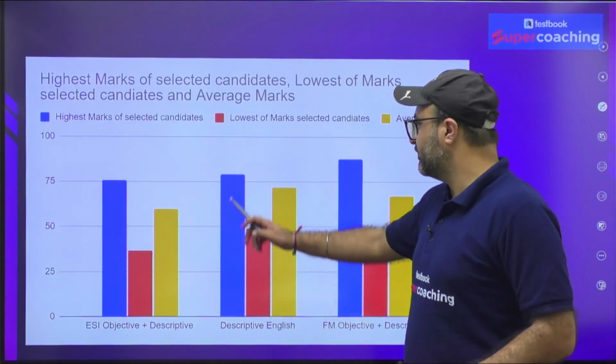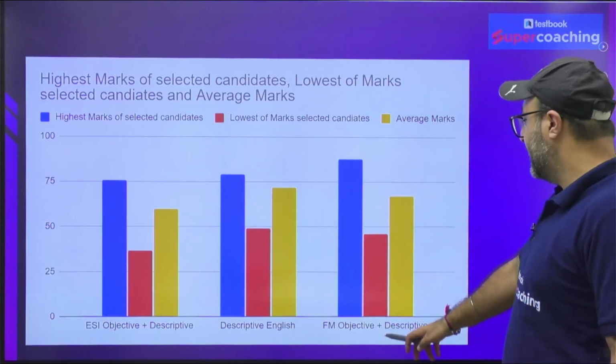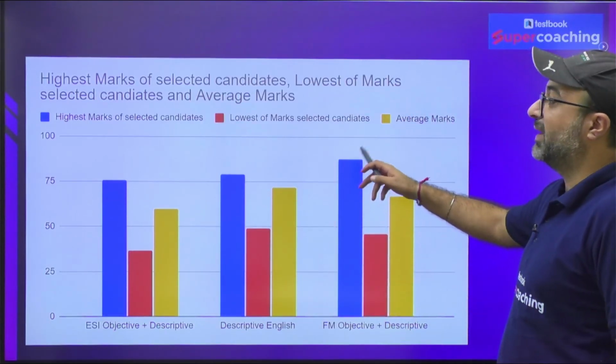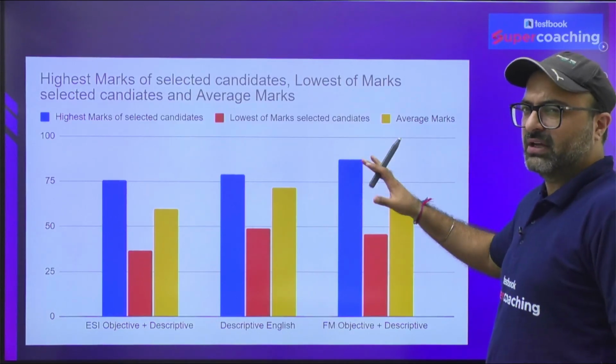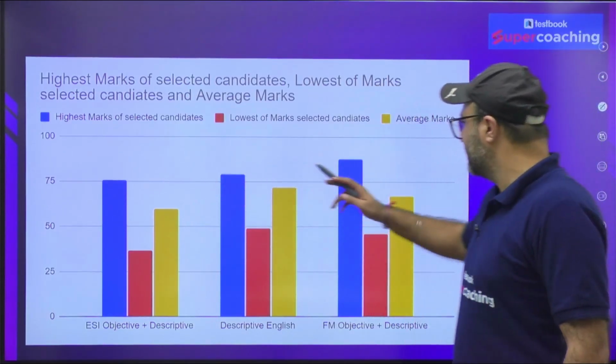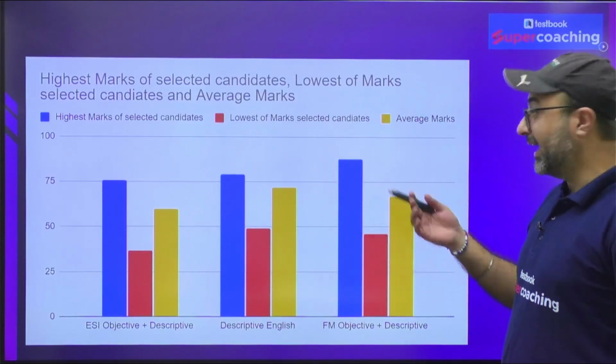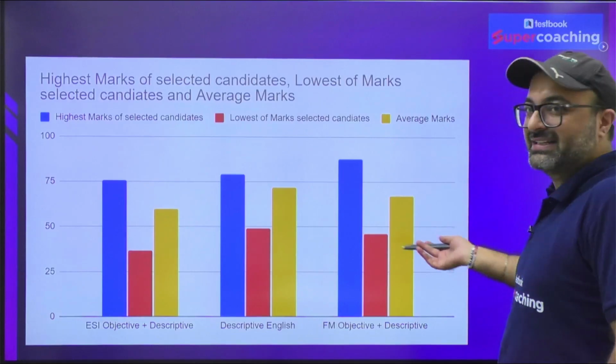Then in case of English, it was around 76, it was around 78, and in case of FM, the highest marks were 81 or 80 can be taken as the average. Now, if you are focusing on the highest marks, that is going to be difficult because everyone cannot be good in all the three subjects simultaneously.